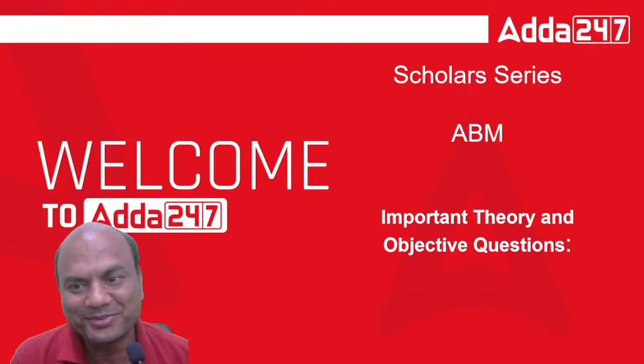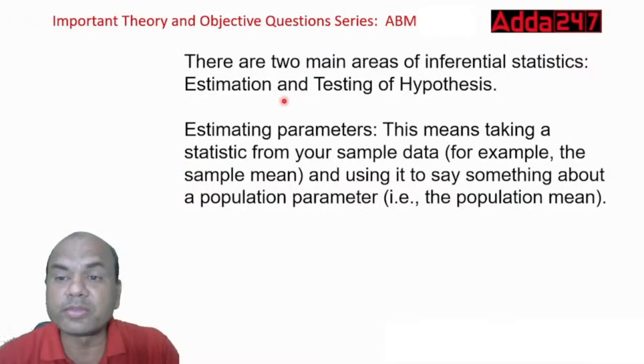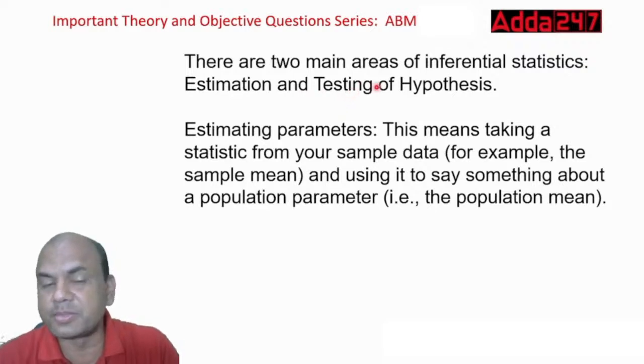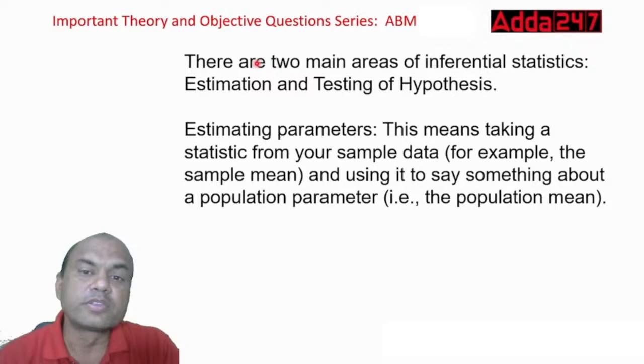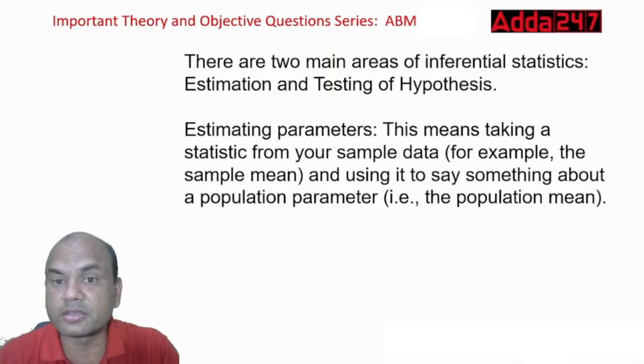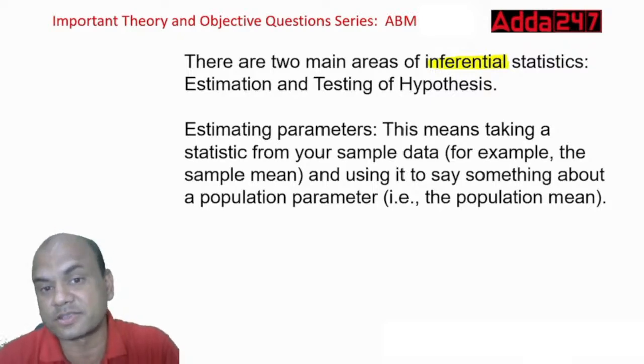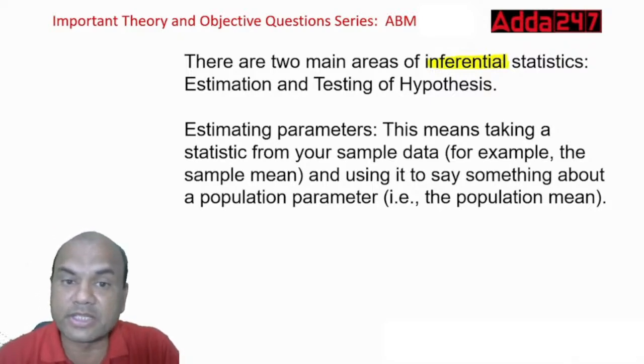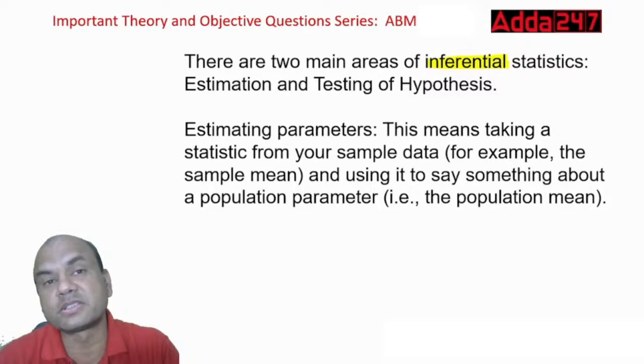Let's start. So today we'll be studying some theory and some part of the numerical over here. There are two main areas of inferential statistics. This is an important topic in your ABM. Inferential means from which you can draw the inferences. One is estimation and second is testing of hypothesis.